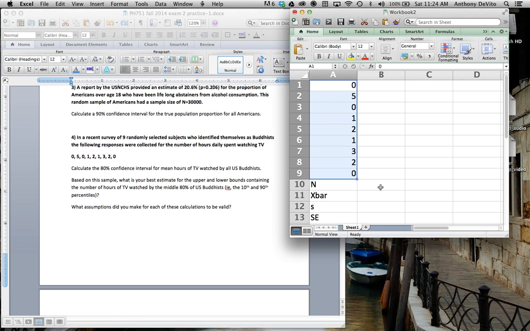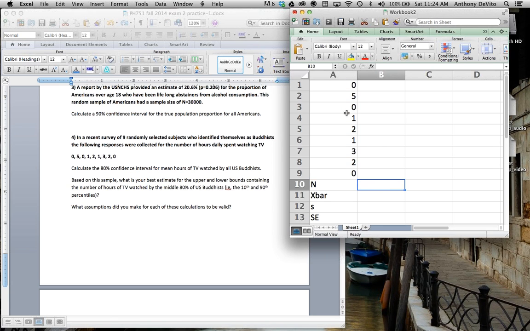So that means we're not going to be using the z-score, since it's a small sample, smaller than 30, and we don't know the population standard deviation. We have to rely on the sample standard deviation to approximate the population, just as we have to rely on x bar to approximate the mean of the entire population. Since we don't know that, we have to use the t-score or t-test when we're calculating the confidence interval.